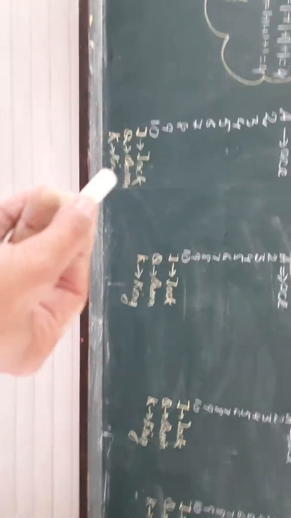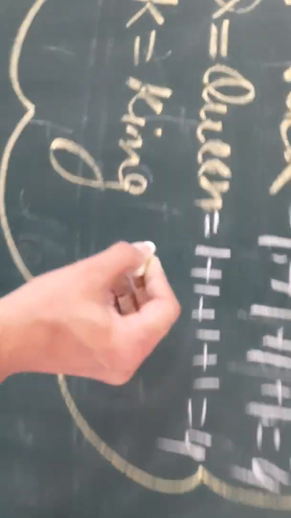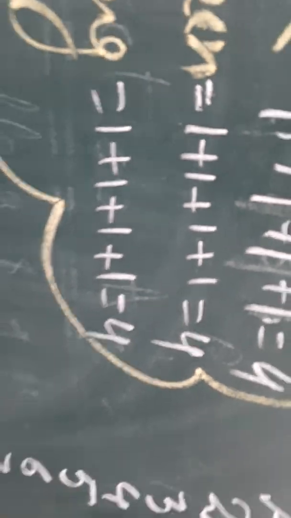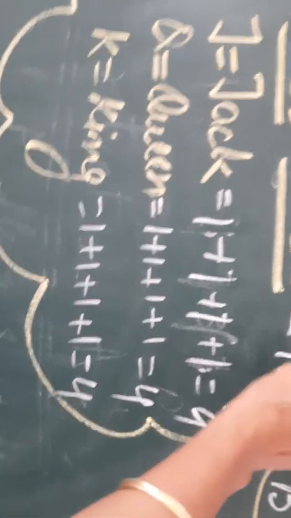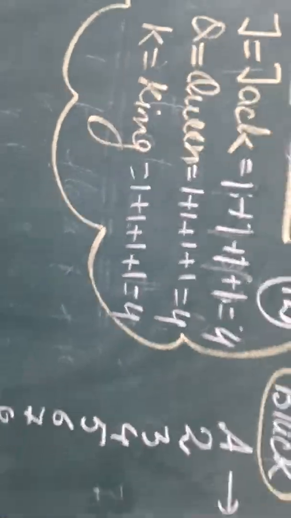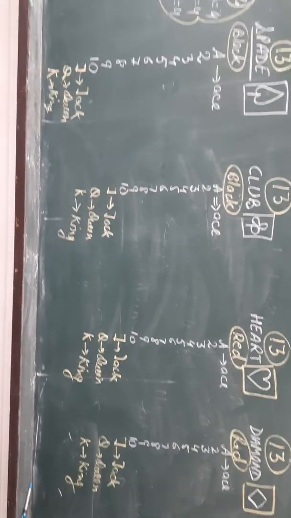Now let us check how many kings are there. 1 king, 2, 3, 4. Again total 4 kings are there. So 1 plus 1 plus 1 plus 1 from each category, 4. So if you add them, 4 plus 4 plus 4 is 12. So total 12 face cards are there, right? So this question can be asked to you.